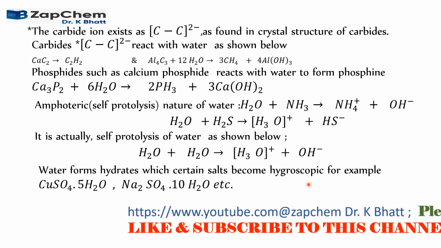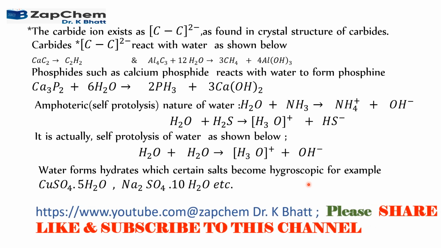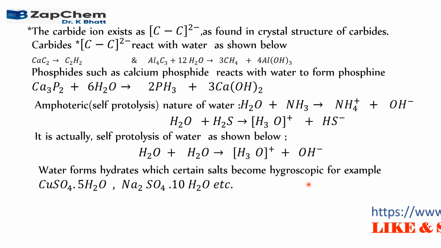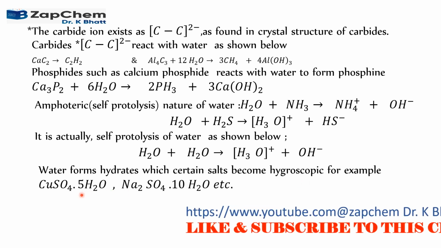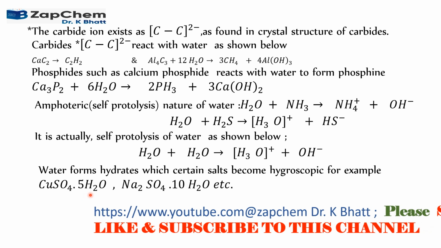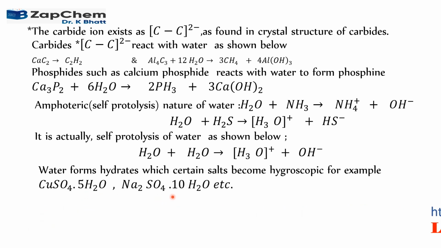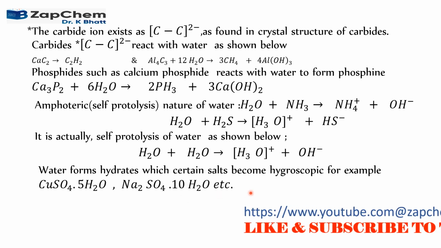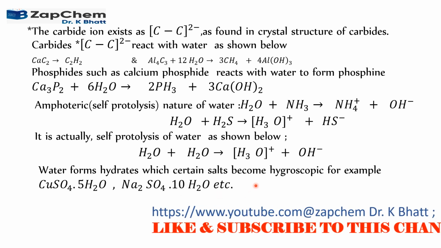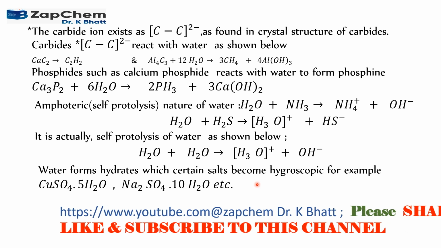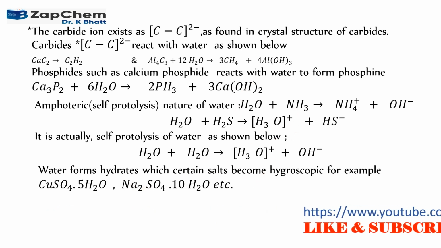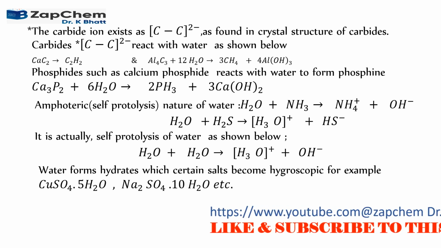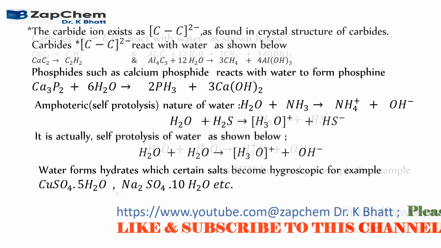So that's there. Water forms hydrates of certain salts which are hygroscopic in nature. They become hygroscopic, meaning they attract a certain number of water molecules with their own molecule, such as copper sulfate, CuSO4·5H2O, sodium sulfate, Na2SO4·10H2O, and FeSO4·7H2O. Like that, a number of examples are there. So that's known as hydration of water, hydrated salts.